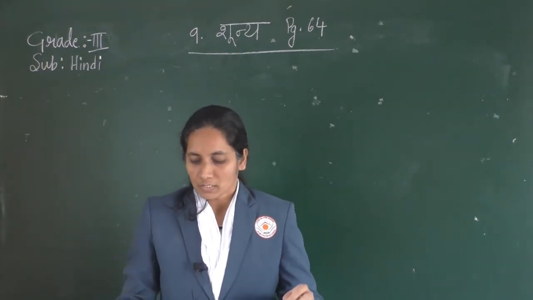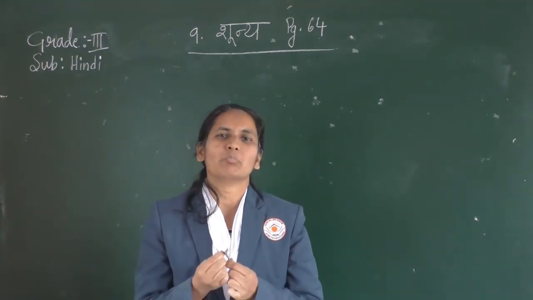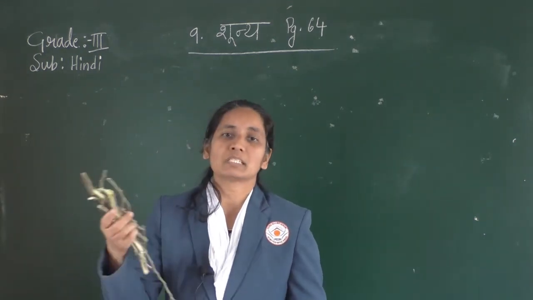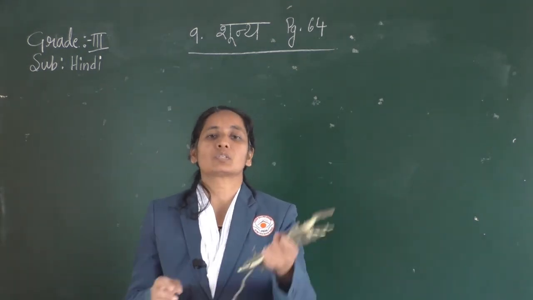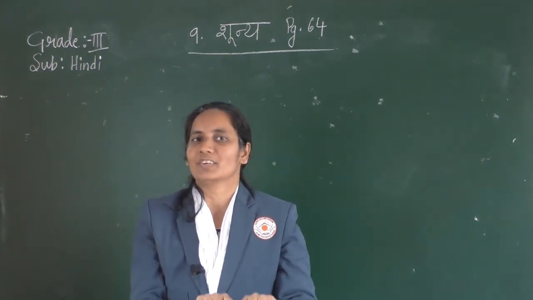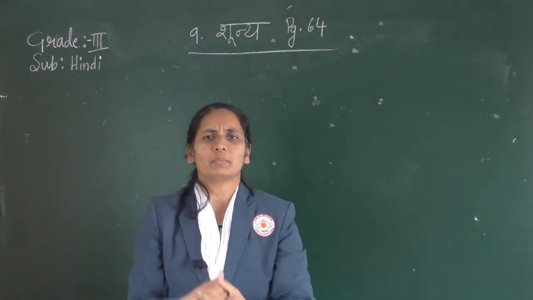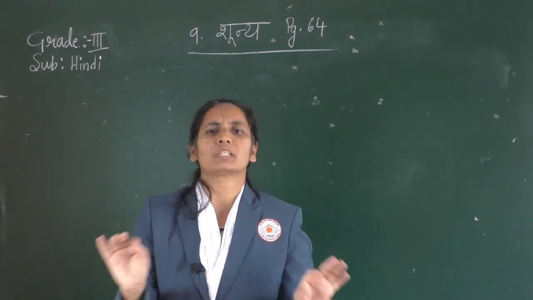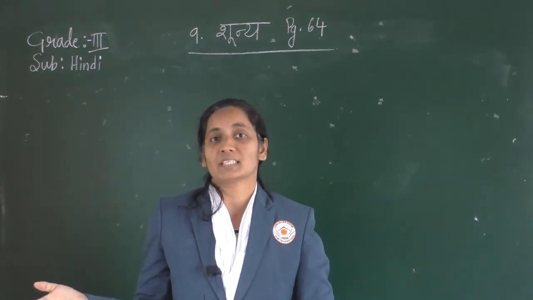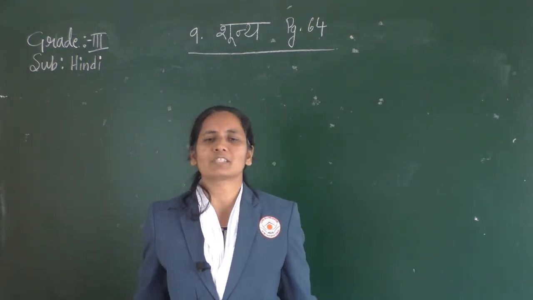Suppose this is a 1. Alone it will break easily. But suppose these are zeros, if you add these zeros together, now will you be able to break? It will be very difficult. In the same way, if you make friends with everybody, everybody has some or the other quality. Some may be zero in studies, but they may be good at sports or art or craft. So you should be able to make friends with everybody.